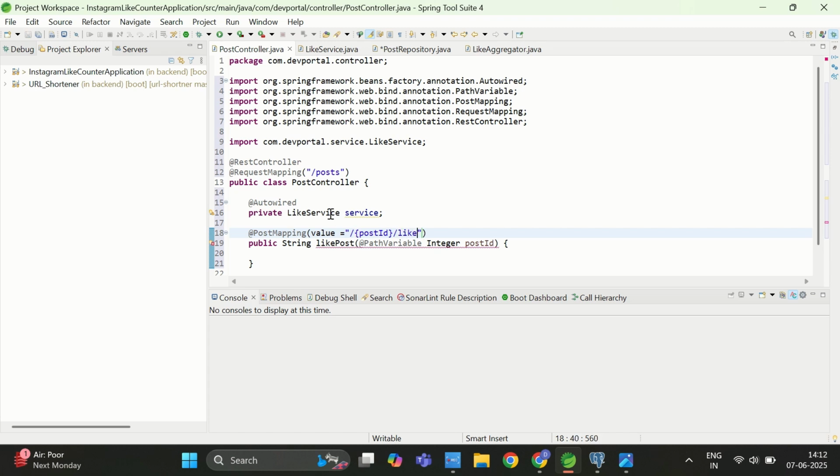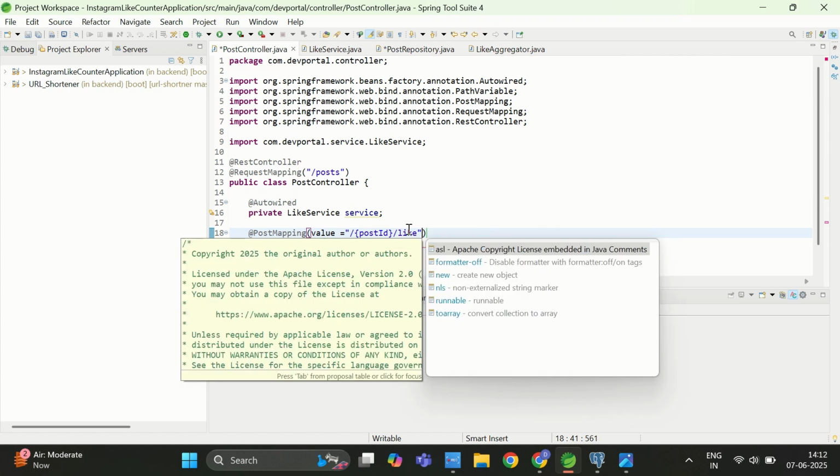So that's it. And one more thing, because I am returning a string response, and by default the response body expects application JSON, I need to mention what response I want to return here as well.